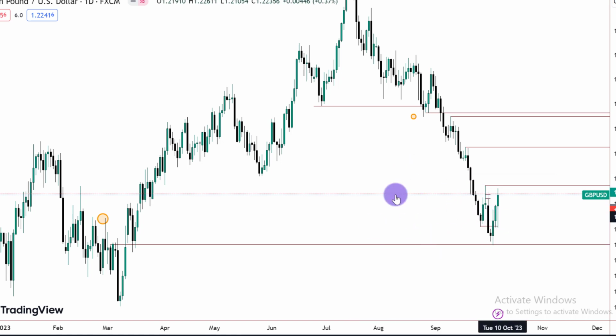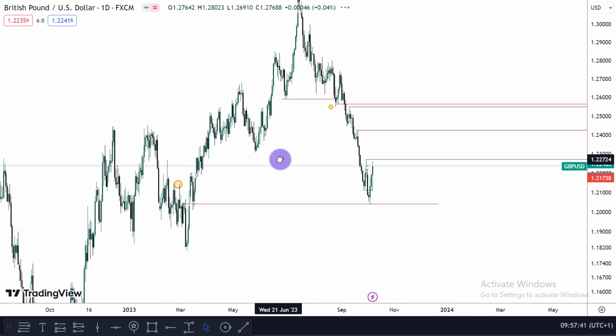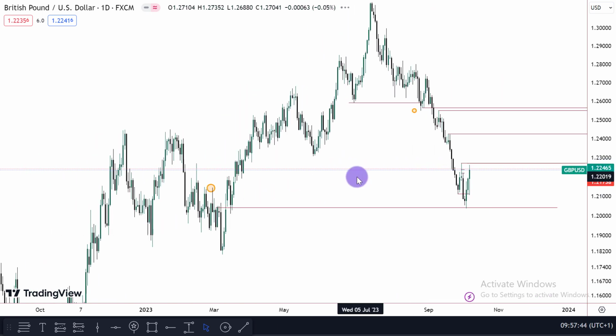So this is the GBPUSD. This is the daily chart. All right, since we're anticipating that the dollar is going to start dropping, we should also likely see the pound dollar start to trade higher into a higher level for the bullish retracement on the weekly time frame.